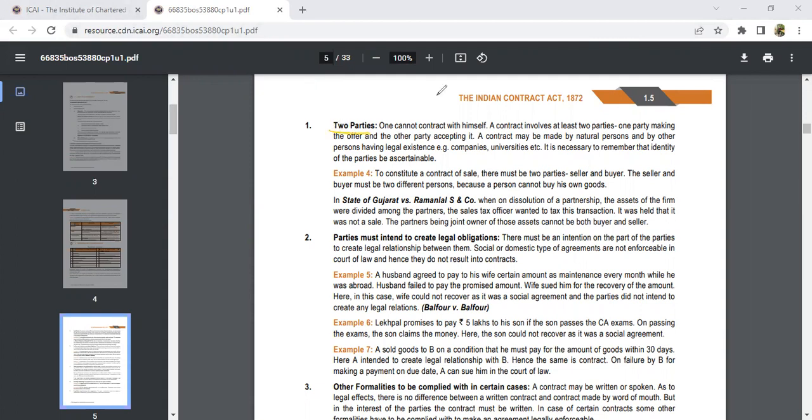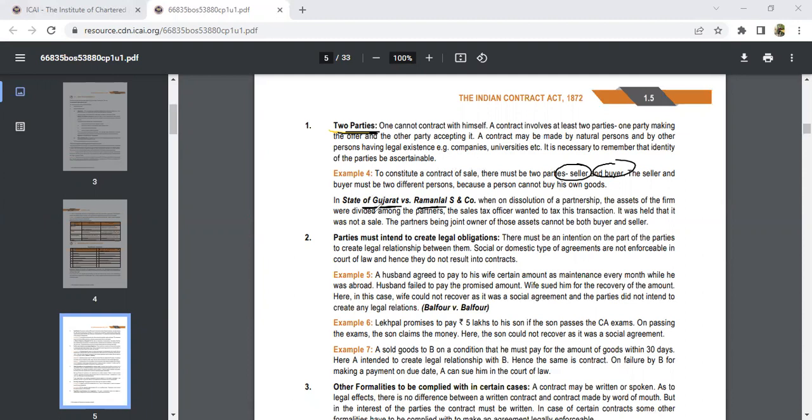So here we have two parties. What these two parties tell you is that if you are making a contract, there must be at least a seller and a buyer. That means there should be an offerer, and there must be an acceptor to accept that contract. Regarding this, we have one case study, that is Gujarat versus Ramnath.